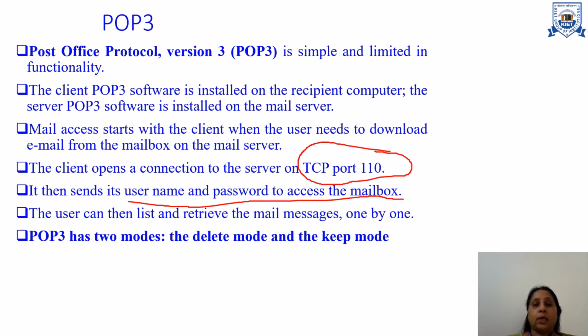It will retrieve the list from the server. In that case, the server has limited storage to store the messages. That's why POP works in two modes, delete mode and keep mode.